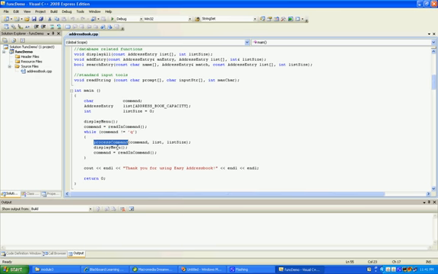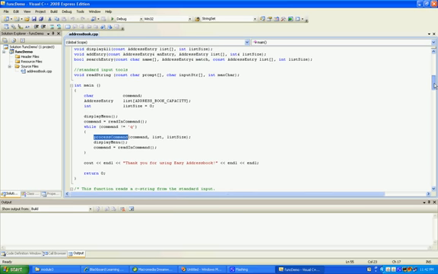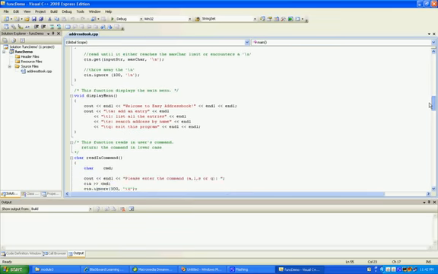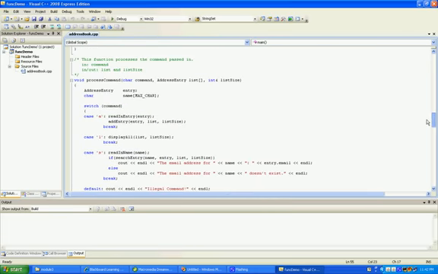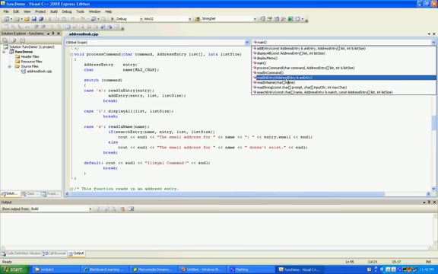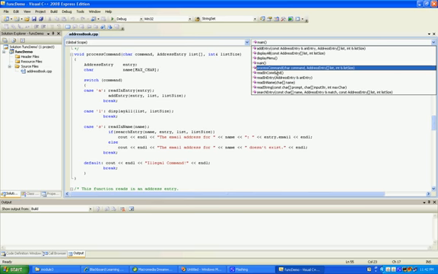Among those three tasks, process command is a bigger one because we can just go ahead and implement the other two easily. So how about process command? We keep on breaking the task down. Let's take a look at process command. Another easy way, you can just use the drop down menu and look for where process command is.